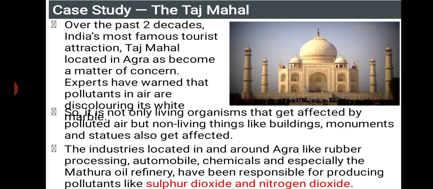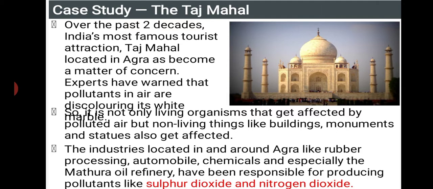Over the past 2 decades, India's most famous tourist attraction, the Taj Mahal, located in Agra, has become a matter of concern. Why has it become a matter of concern? As I already showed you in the picture, the Taj Mahal is white marble in color, but later you can see that the color has changed, that is discoloration. Since the color has changed, they are taking care of the Taj Mahal and they wanted to know what the causes are.